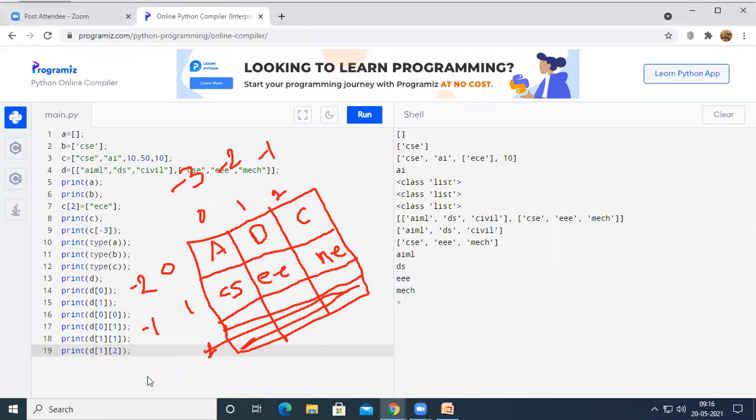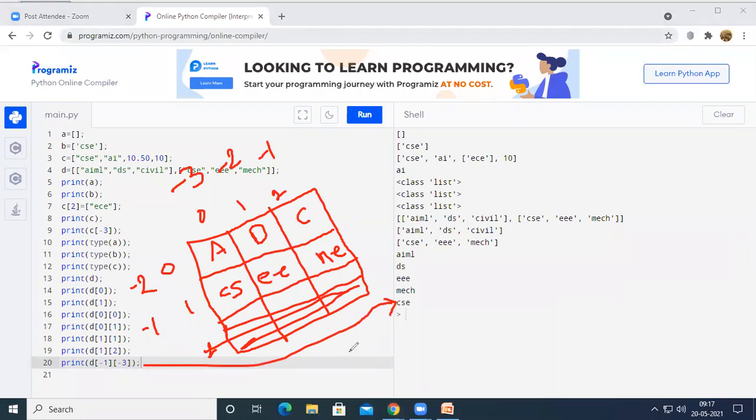So let us see, I want to print CSC on the output screen. See here, CSC was located at -1 row, -3 column. So let us check whether we can print the things with negative index or not. So it is at -1 row and -3 column. So if I write this statement, if I run the program, it has printed CSC on the output screen.